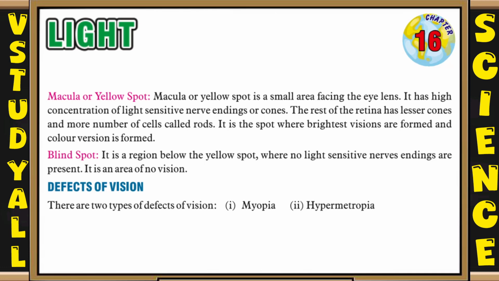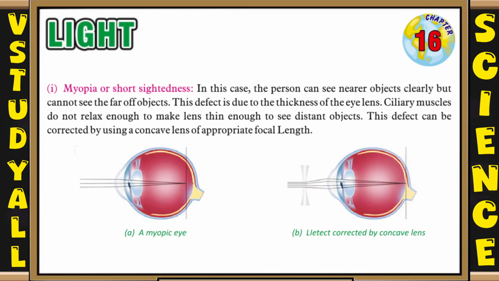So now let's see another topic, that is defects of vision. There are two types of defects of vision. First is myopia and second is hypermetropia. So now let's see myopia or short-sightedness. In this case, the person can see nearer objects clearly but cannot see far off objects. This defect is due to the thickness of the eye lens. Ciliary muscles do not relax enough to make the lens thin enough to see distant objects.